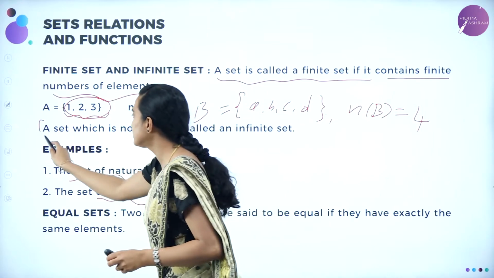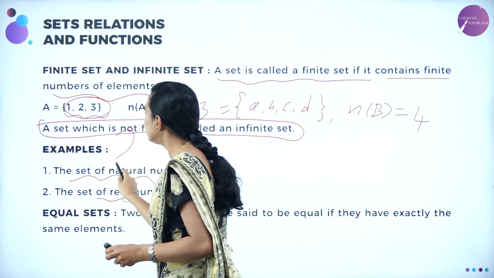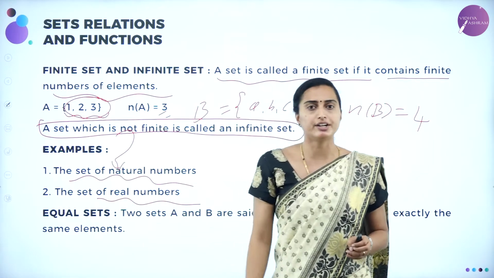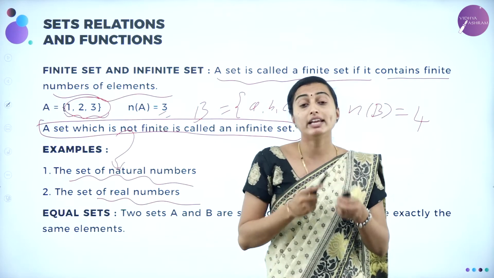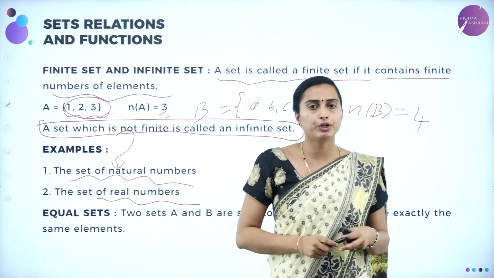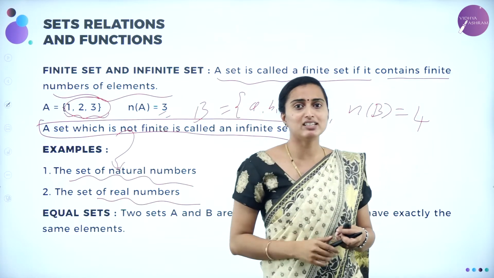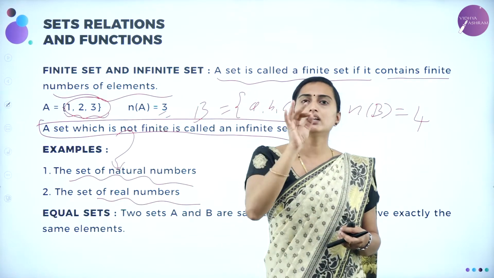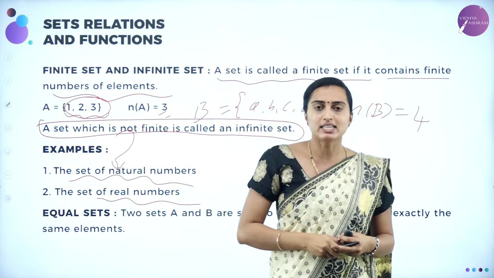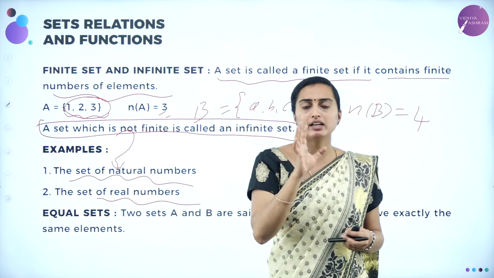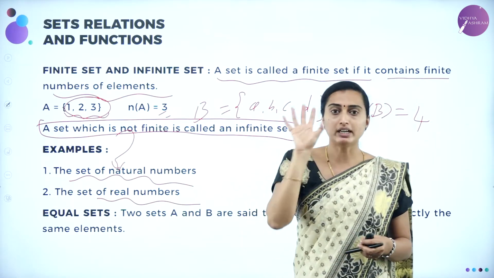Therefore, the set which is not finite is going to be known as infinite. These are examples of infinite sets: the set of all natural numbers, the set of all real numbers, the set of all integers. All are going to be known as infinite. The set of stars in the sky, can you count the stars in the sky? No. If you sit and count, it cannot be done. So it is also called an infinite set. Understood? The Sun is a star. As there is only one Sun in the world, it is a singleton set, isn't it? But that is also a star.